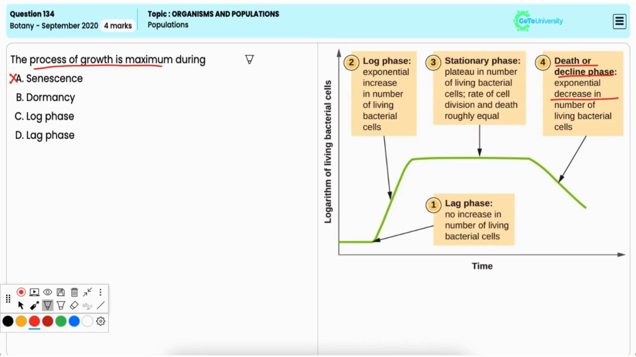Option B, dormancy. It is also incorrect. Dormancy is a period in which growth metabolism completely slows down or may stop altogether.